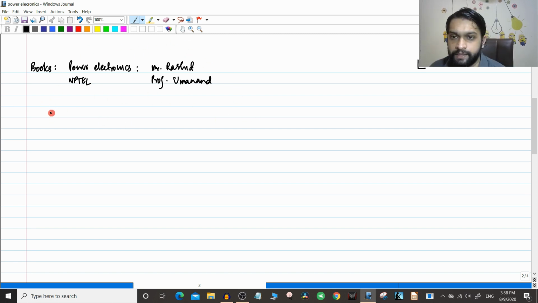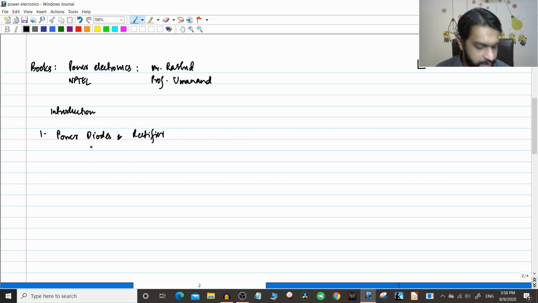Okay, so today's session will be the introduction. Then the first part of the course will be power diodes and rectifiers. Naturally, in this first part you will have the explanations with regard to power diodes and rectifiers. The second part of the course will be based on power transistors and DC to DC converters.